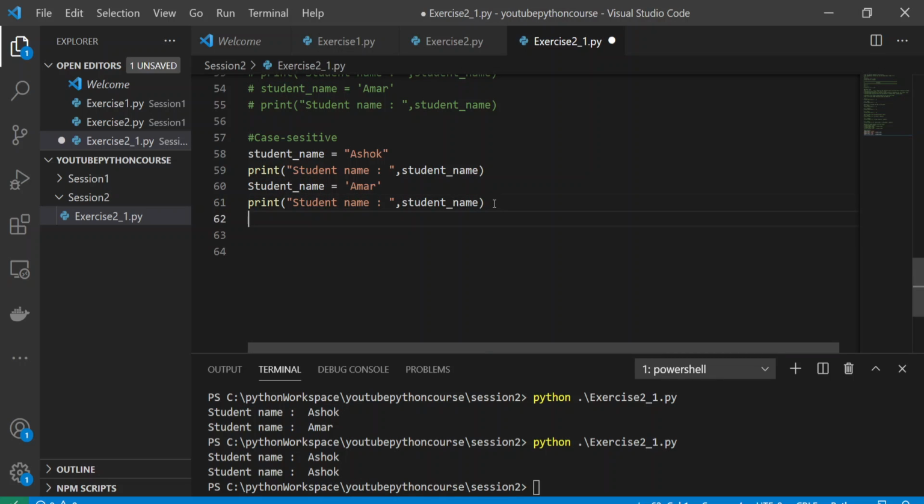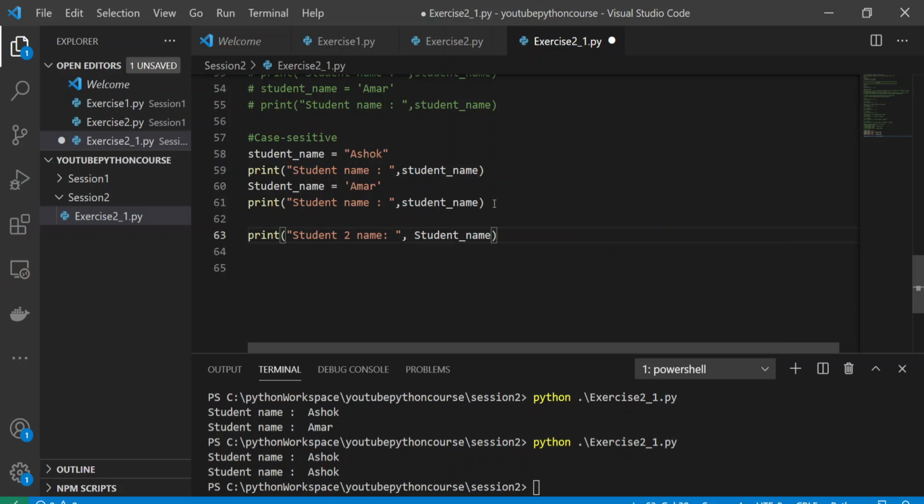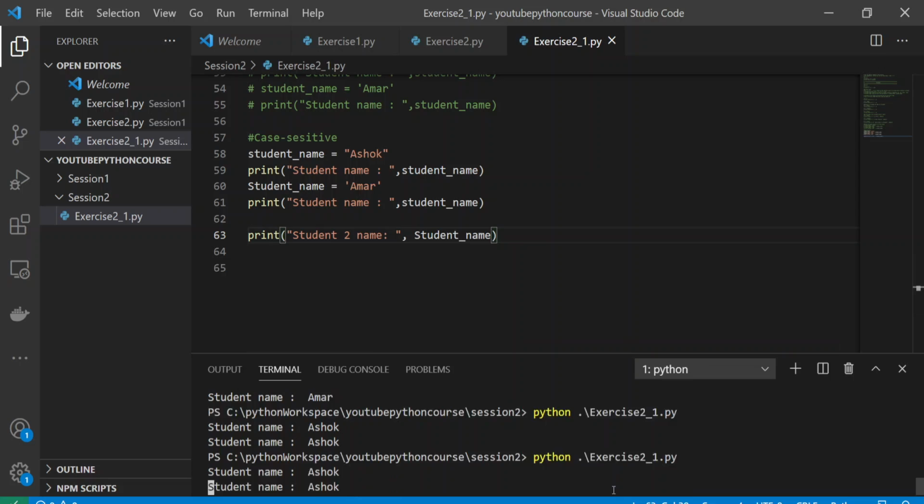If I use print Student name, see the capital one, I use the capital one, then it will give me the correct one.